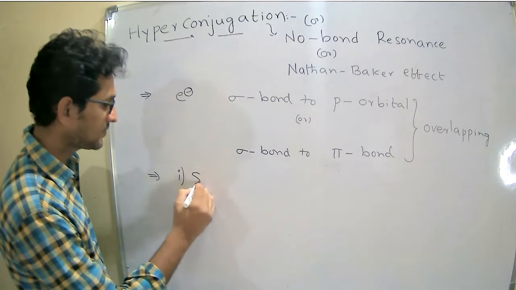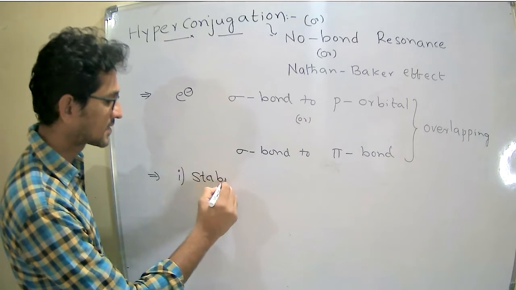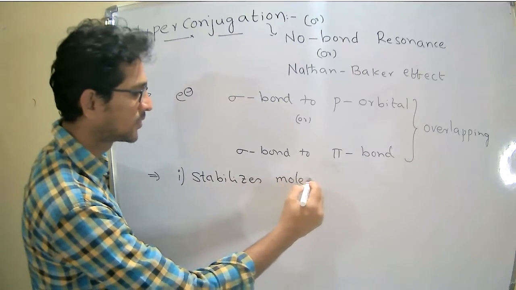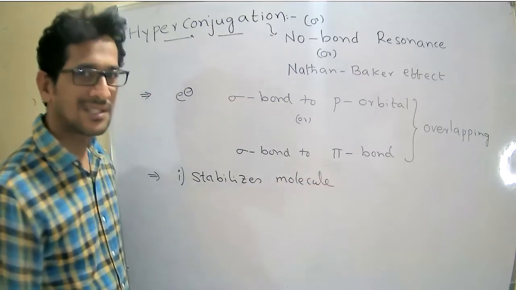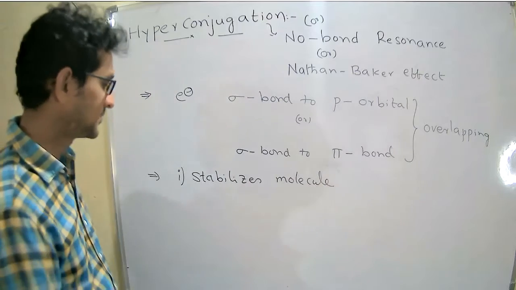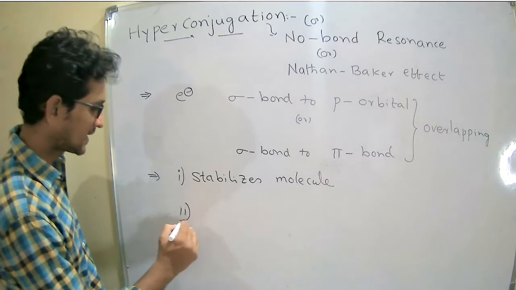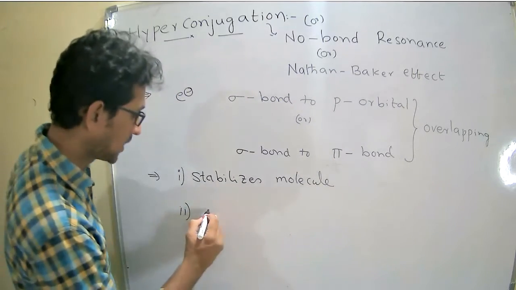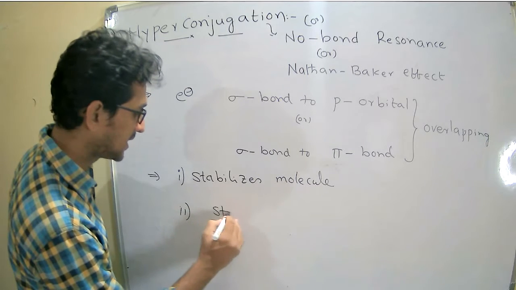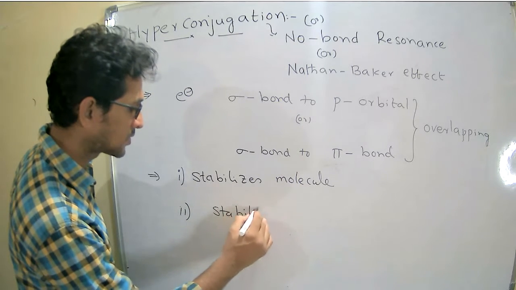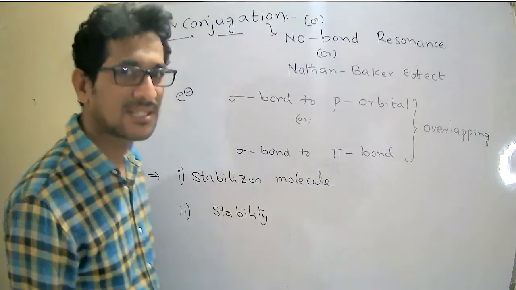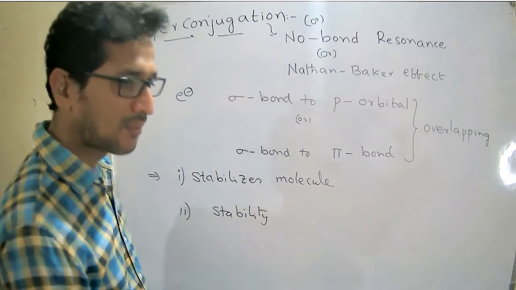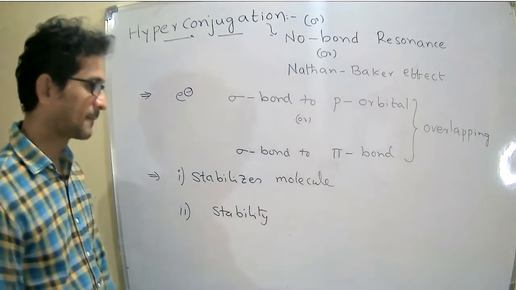First, it stabilizes the molecule, and it also determines the stability of a compound.